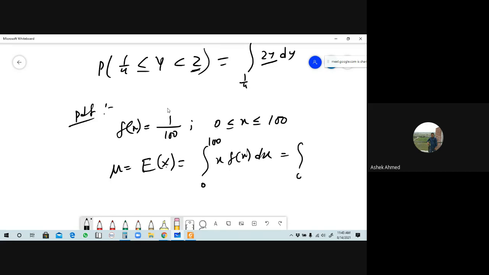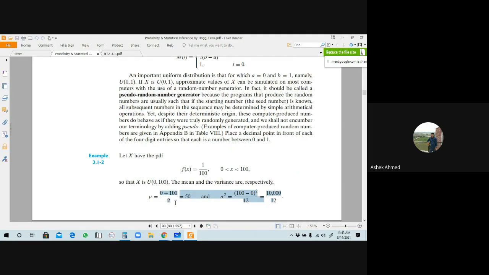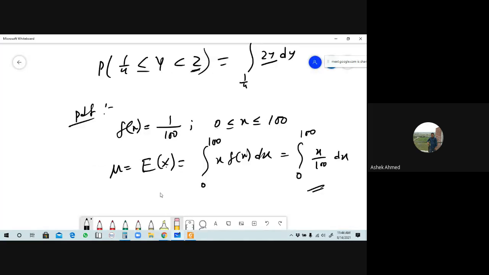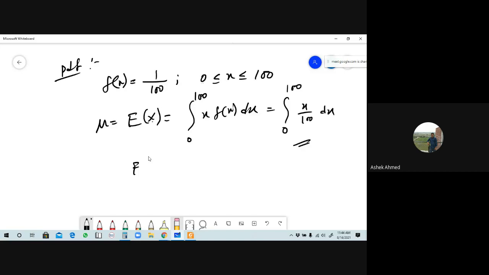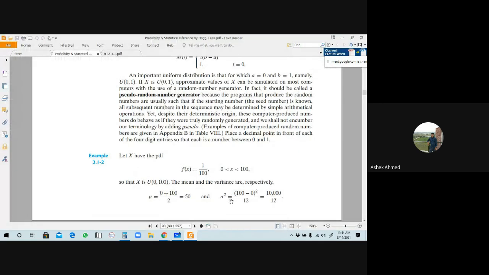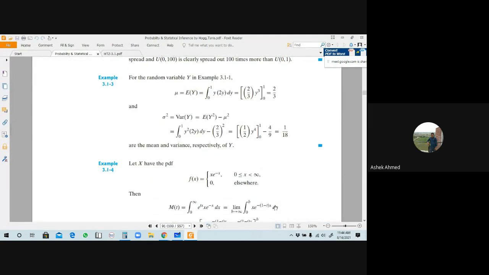So this will be from 0 to 100. Okay, if the value of f of x is 1 by 100, so this will be x by 100 into dx. Then you will get your desired result from the integration, and the result will be the same. And for finding variance, first of all you can find the value of the expression of x square. Then variance will be expression of x square minus mu square, then you will get your variance result. You can verify these results here.